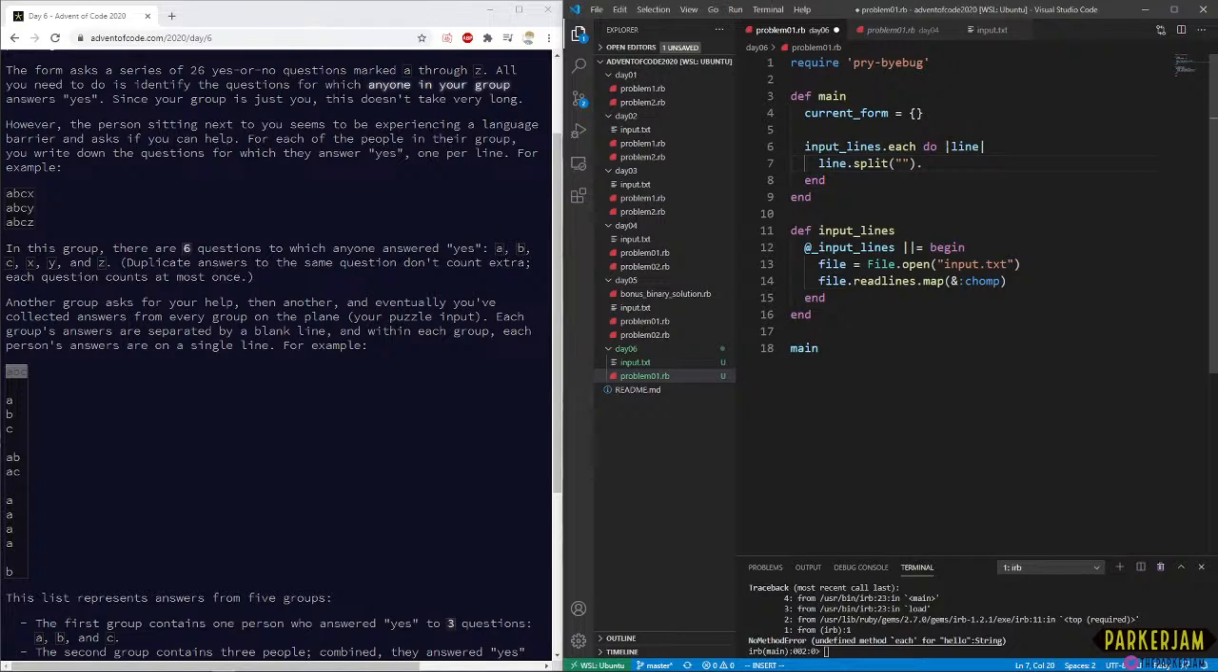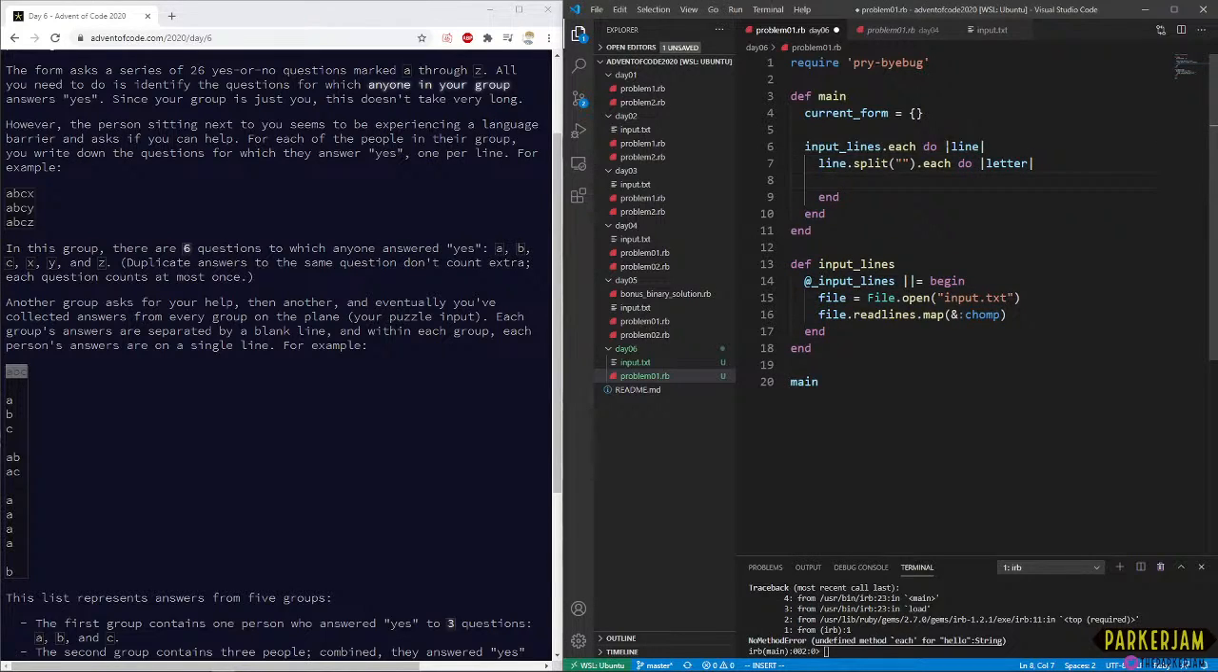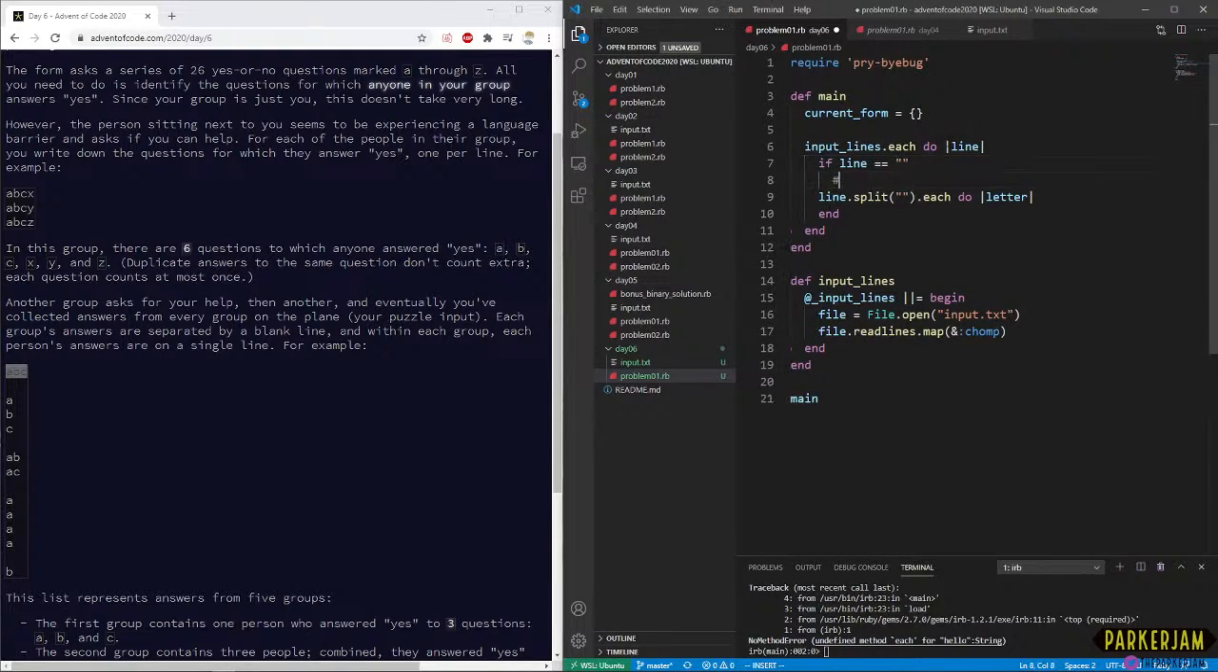Okay, where were we? So letter. So we're splitting this line into each character. We already know that the character doesn't have any newlines or space or anything. We took a quick look at our input and we know that it's valid. We know that it's all lowercase letters, so we're not looking for anything wonky here, right? So what we're gonna do is, oh right, we need different processing if this is an empty line. So if line equals blah blah blah.